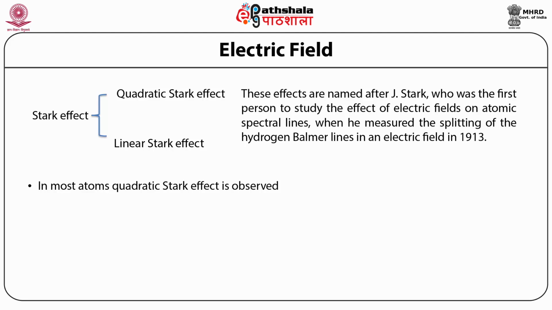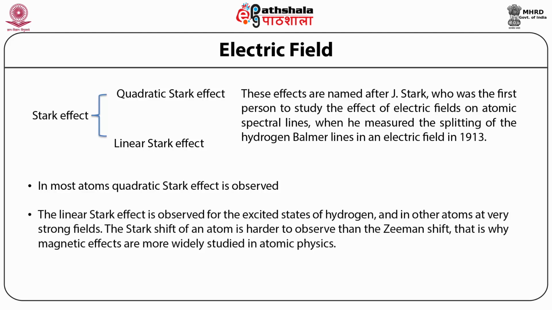In most atoms, the quadratic Stark effect is observed. The linear Stark effect is observed for the excited states of hydrogen and in other atoms at very strong fields. The Stark shift of an atom is harder to observe than the Zeeman shift, which explains why magnetic effects are more widely studied in atomic physics.